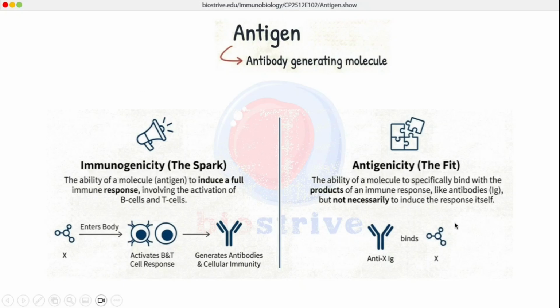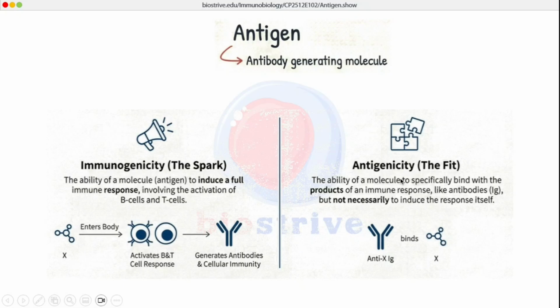If this molecule X is able to bind with specific antibody which is generated against it, we call this property antigenicity. If this molecule X is able to bind with antibody, we call this molecule X antigenic. And if similar molecule X is able to enter our body and generate specific T cell or B cell immune response, we call this property immunogenicity. And we call this molecule X immunogenic.